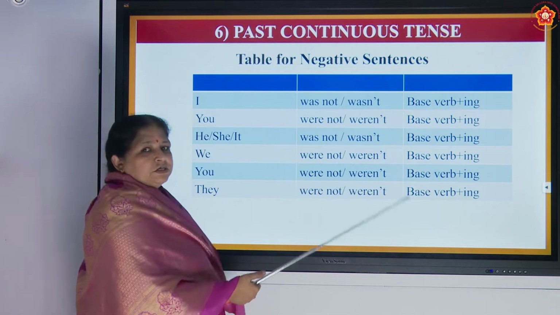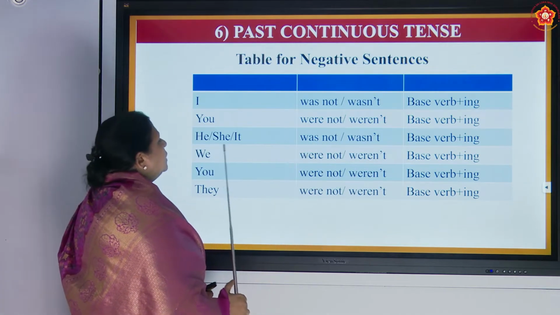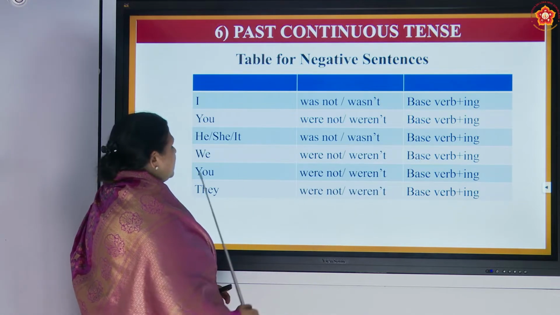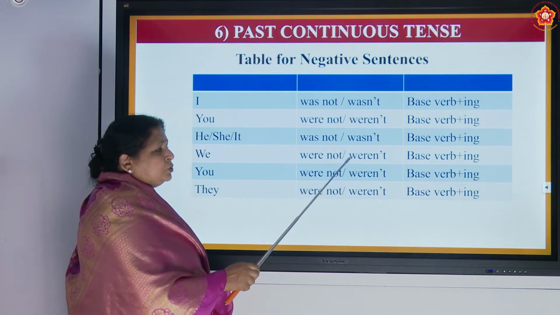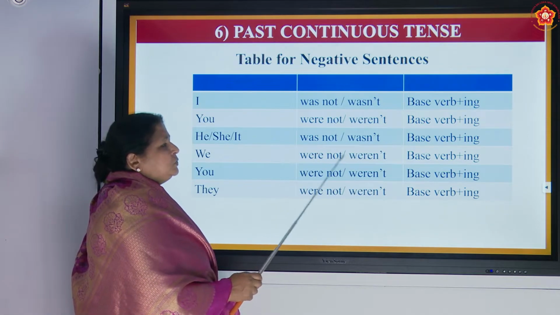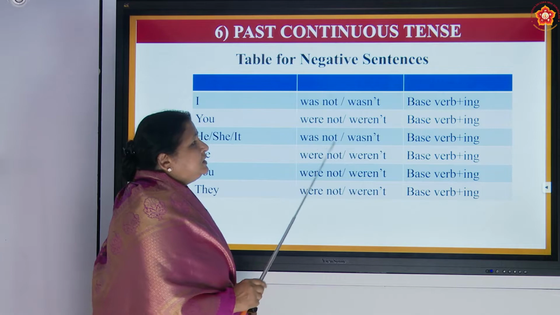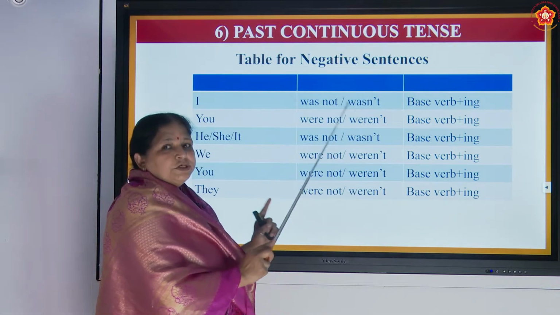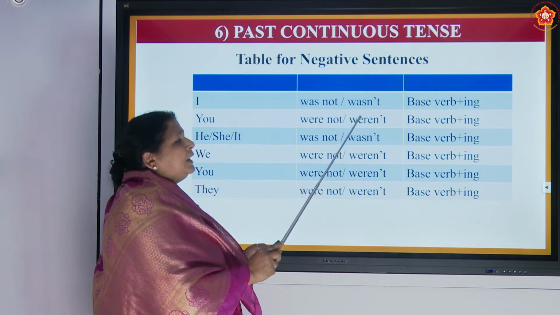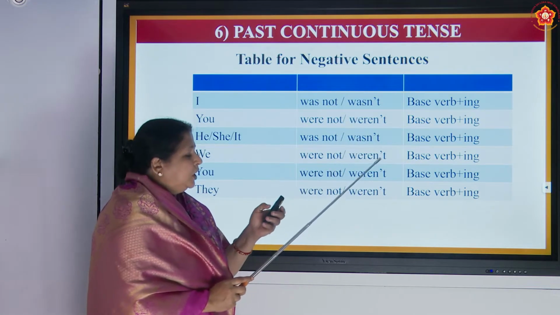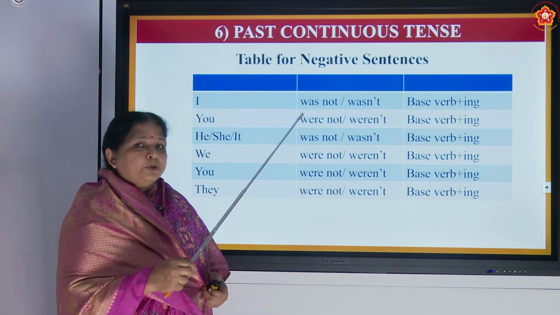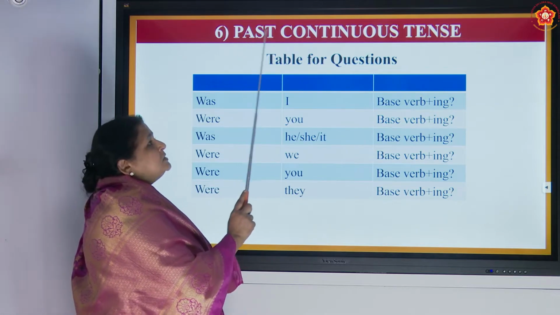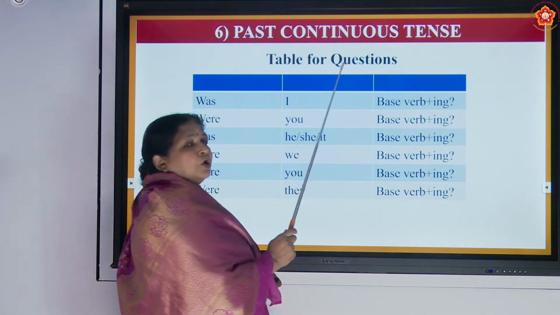So, it will be weren't instead of was not. Then we were not swimming. You were not swimming. They were not swimming. You can put short form of were not to weren't. But please see the spelling properly. W-A-S-N then apostrophe T. And W-E-R-E-N apostrophe T. Now, I hope you have understood how to put the negative. Very good. Now, let us see the past continuous tense table for questions.